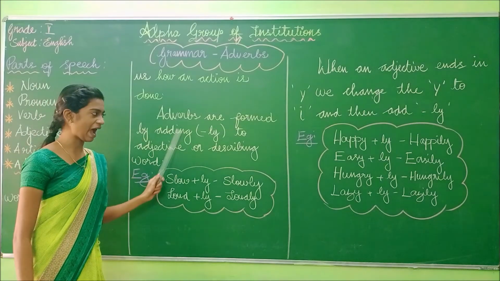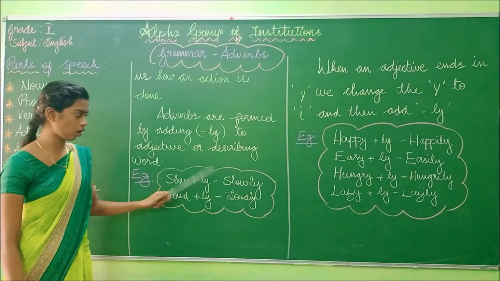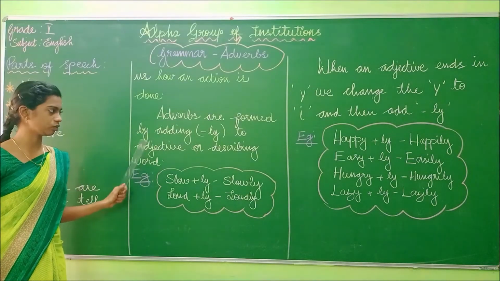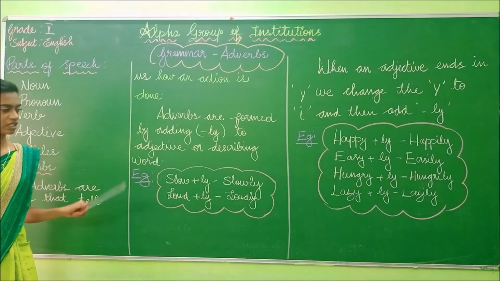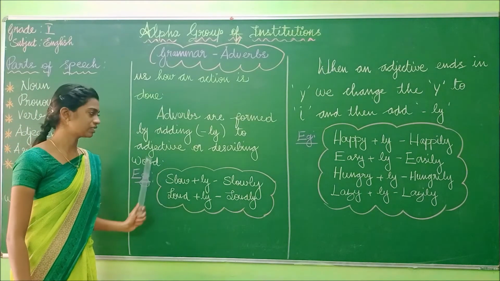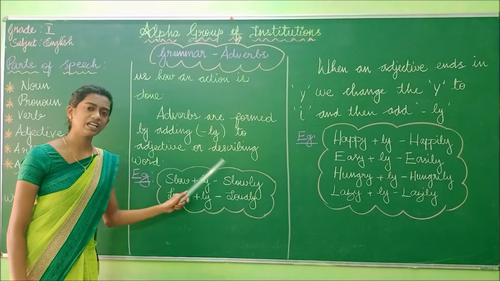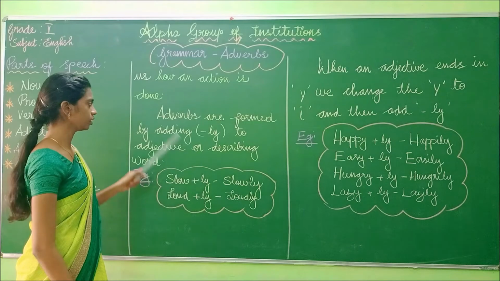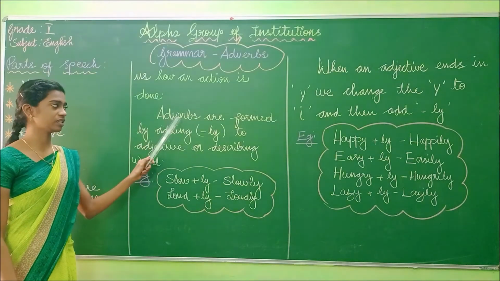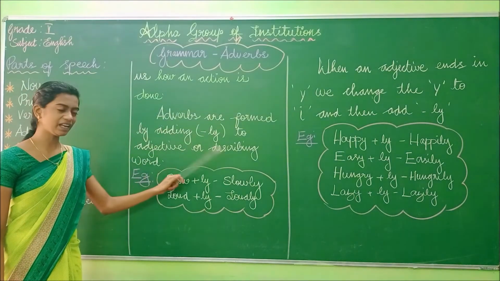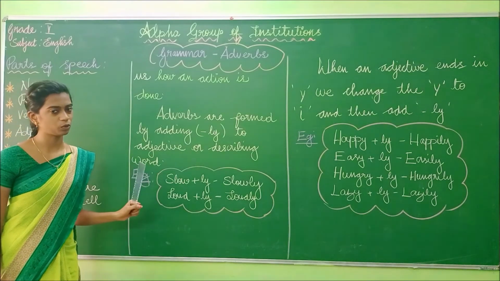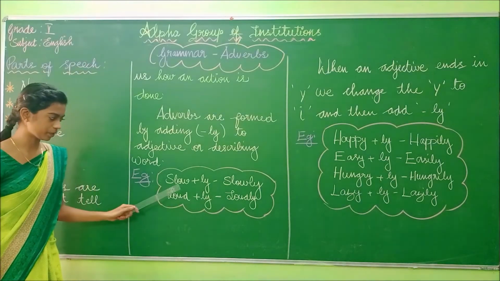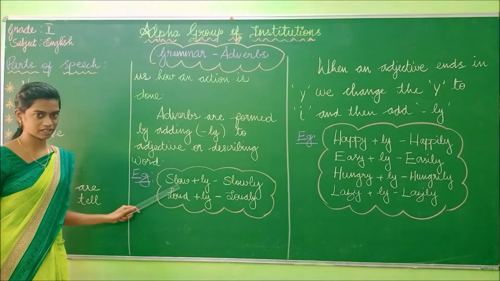Adverbs are formed by adding ly to adjective or describing word. So adjective, we have seen just now, is nothing but the describing word. It describes about the verb, that what the subject has done. Okay, so adverbs are formed by adding ly to adjective. So what we have to do? We have to add ly to the adjective. Okay. So for example, slow. Okay, slow is the adjective.